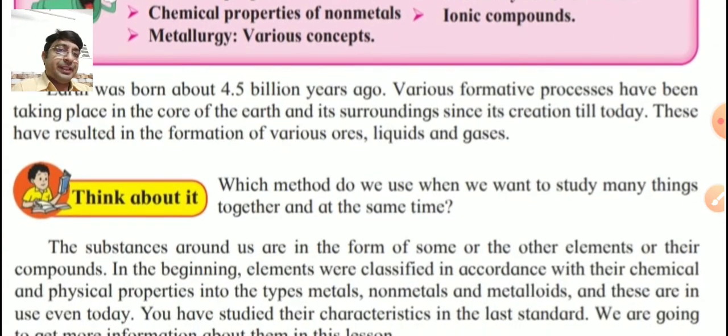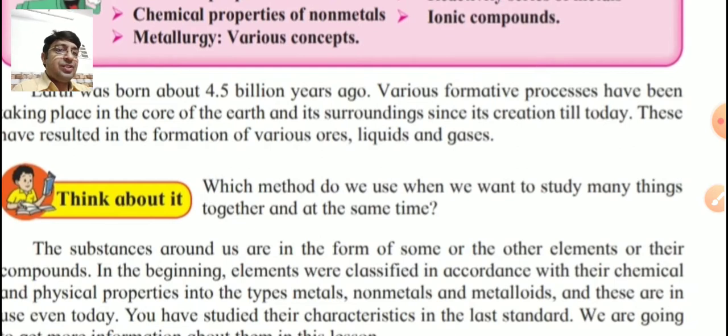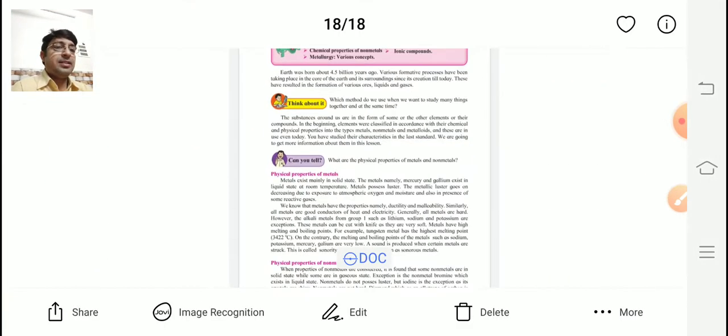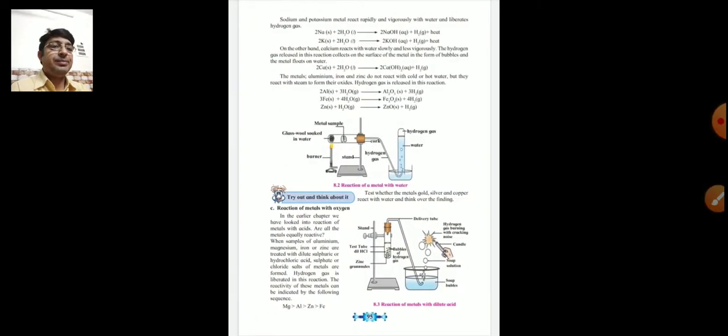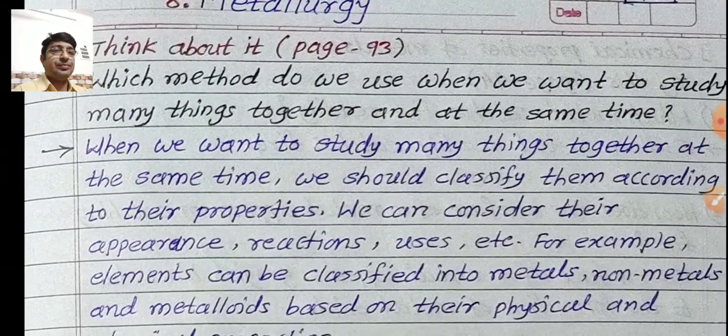Now, think about it. Which method do we use when we want to study many things together at the same time? So, we are checking the answer of this question on one paper. Check now.